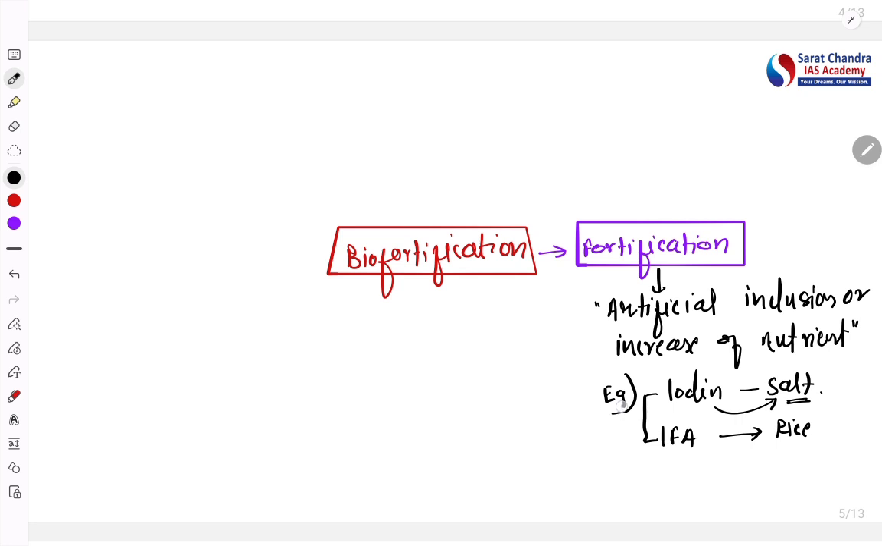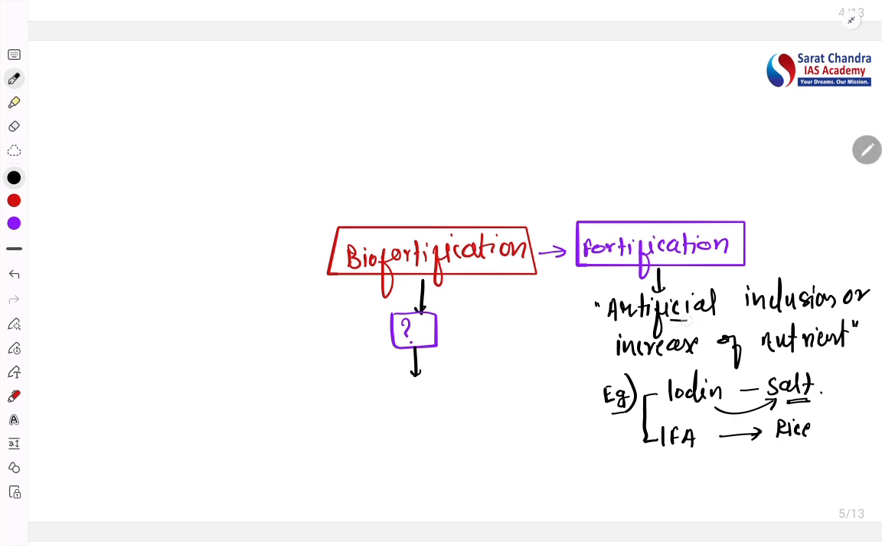So these are the example of fortification where we are adding the excess nutrient or additional nutrient in order to ensure the food and the nutritional security, right? But here the concept comes is that biofortification. What is biofortification? The biofortification is simple. It is nothing but when the nutrient content of a crop or food increase through the plant breeding method.